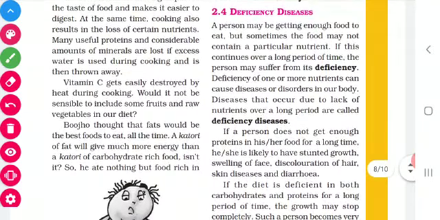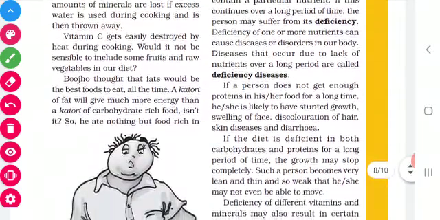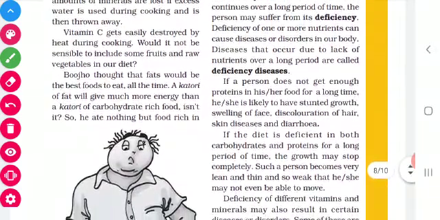One more additional piece of information for you. Vitamin C gets easily destroyed by heating. Vitamin C is very good for us, so if we cook vitamin C rich foods, it will result in loss of such vitamin C.